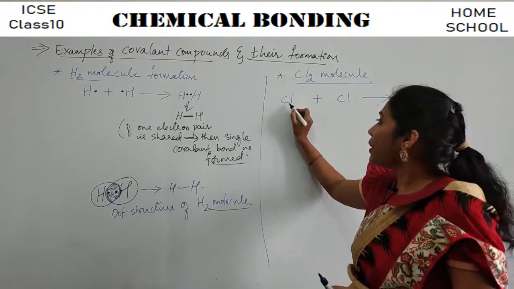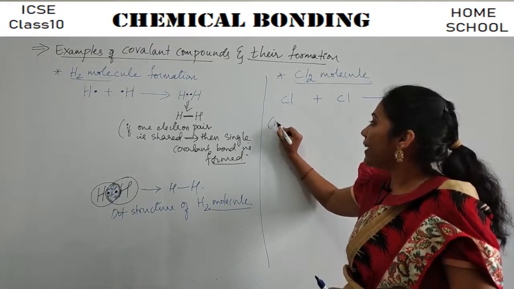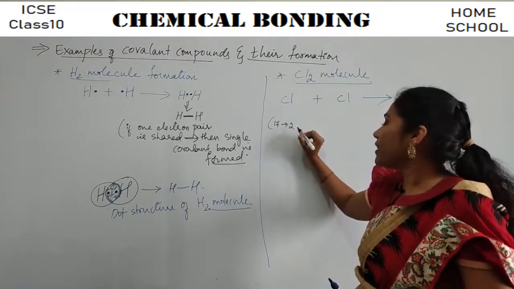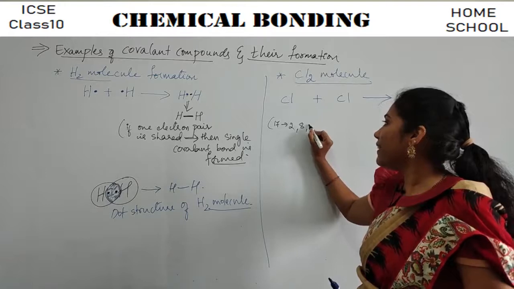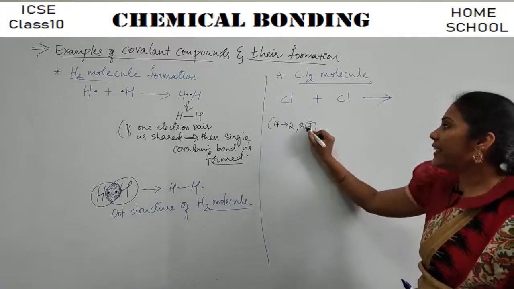So what is the electronic configuration of chlorine, guys? It is chlorine, atomic number 17, isn't it? So its electronic configuration is 2, 8, 7, right? It is unstable. So when can it get stability?